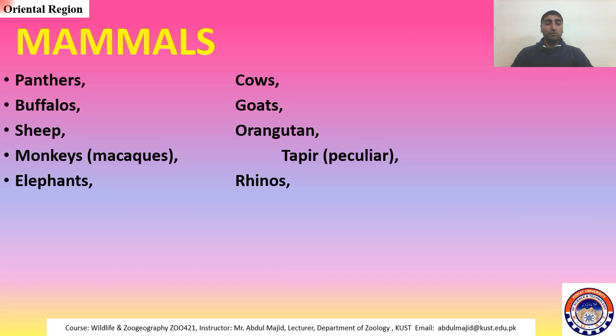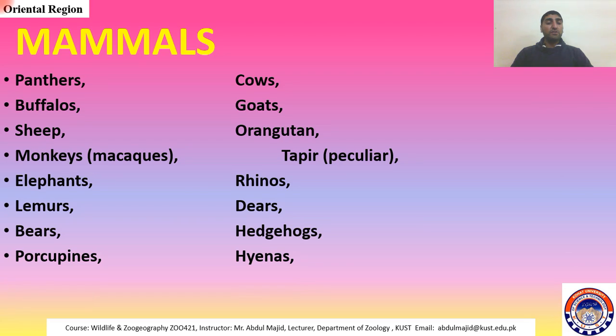Elephants are there, rhinoceroses are there, lemurs are there, deer are there, bears are there, hedgehogs are also found in this region, porcupines, hyenas, bats, sloths are there, and there are many other mammals which can be found in this region.